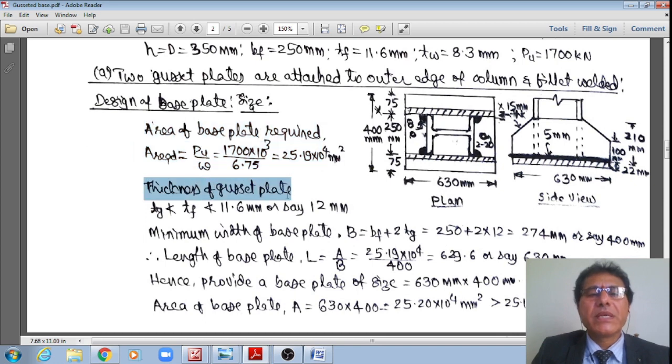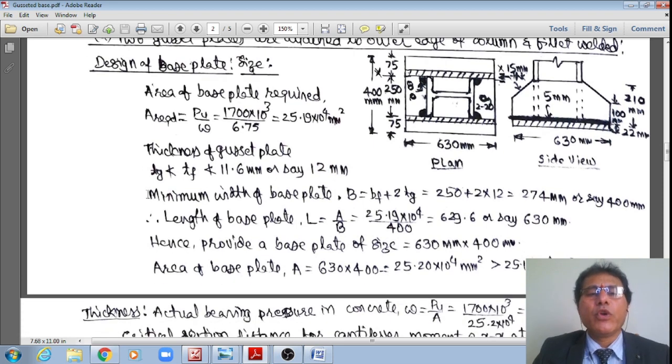However, now I'm assuming the thickness of this gusset plate, tg, should not be less than the thickness of the flange, 11.6 or say 12 mm. However, I advise that you don't use this 12 mm. Let us proceed with 15 mm. Later on, I'll show that this 12 mm is not sufficient. Willfully I am doing that.